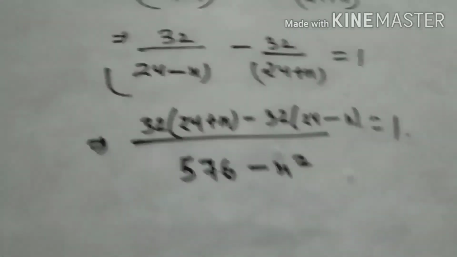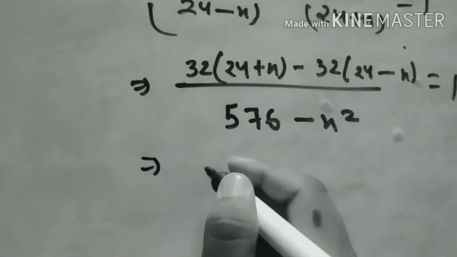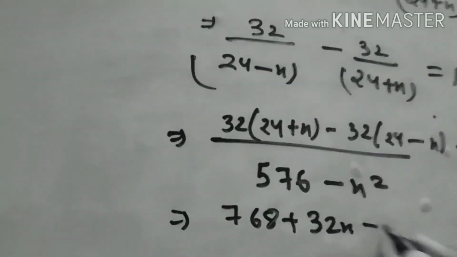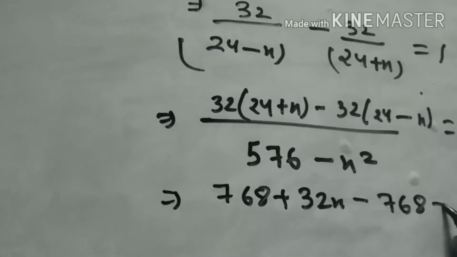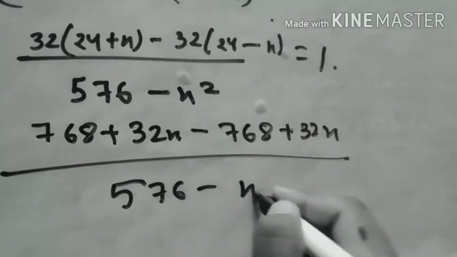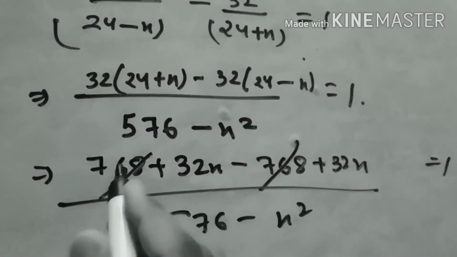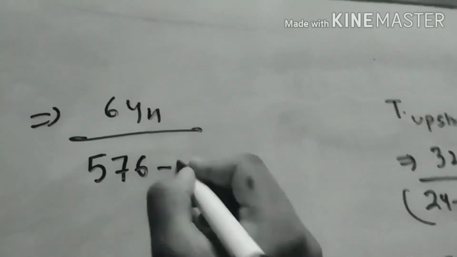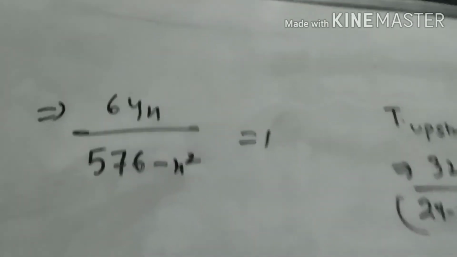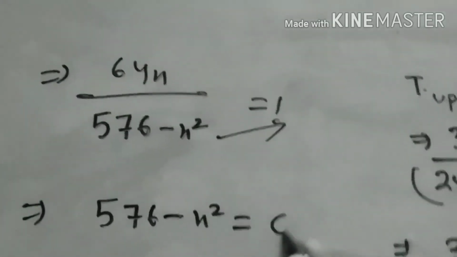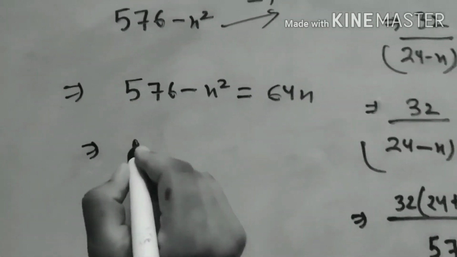When we solve, we get 768 plus 32x minus 768 plus 32x upon 576 minus x square equals 1. The 768 and 768 cancel out, and we get 64x upon 576 minus x square equals 1. Now we cross multiply. We get 576 minus x square equals 64x, and we make this a quadratic equation.